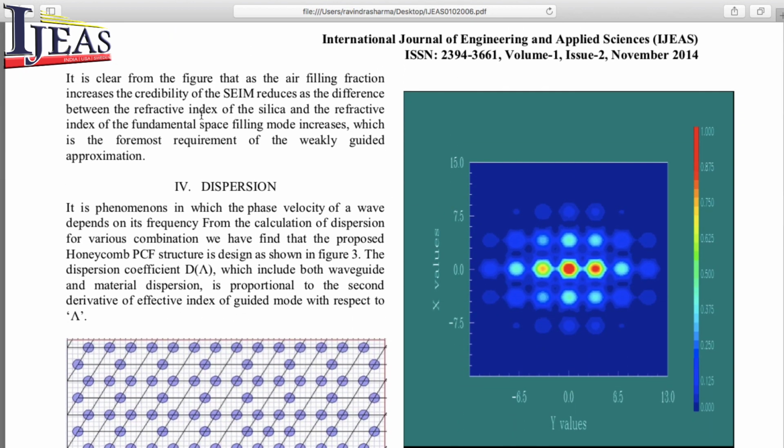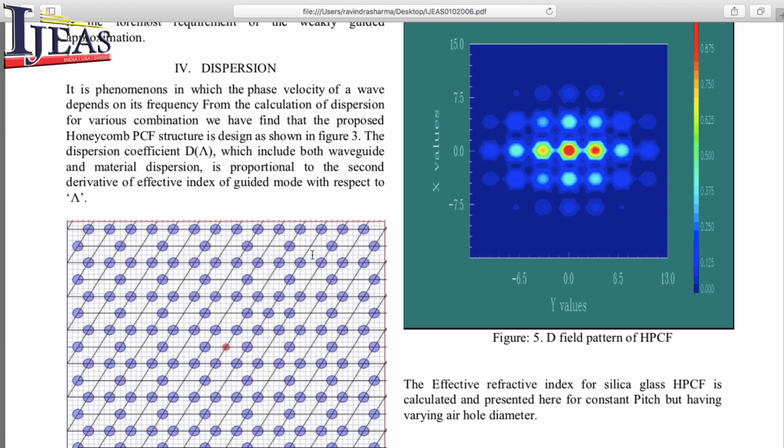It is clear from the figure that as the air filling fraction increases, the credibility of the SEIM reduces as the difference between the refractive index of silica and the refractive index of the fundamental space filling mode increases, which is the foremost requirement of the weakly guided approximation.